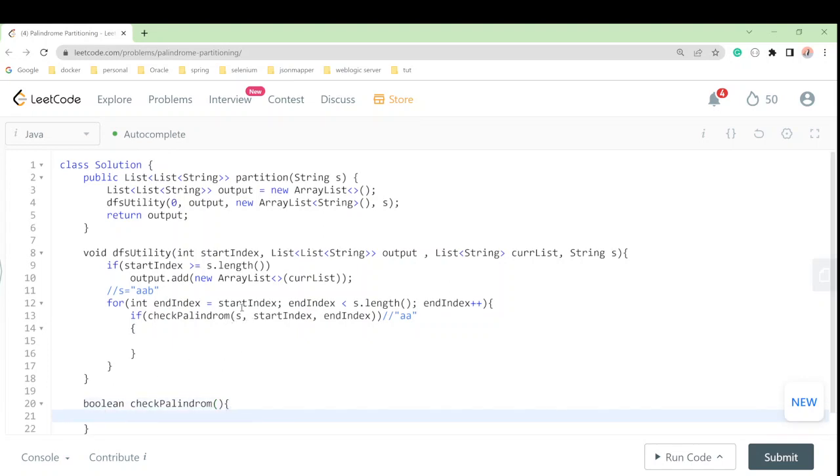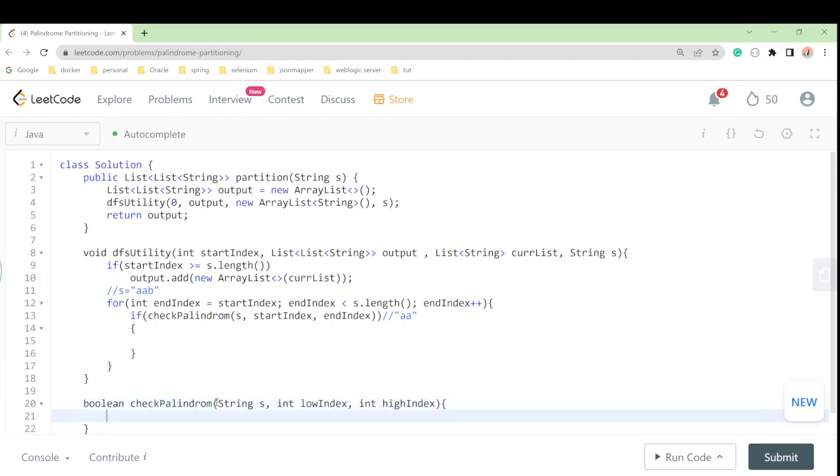What we have, 3 things we have, right? First the string, we'll say this is our string S. Next we have the start index and end index, so we'll say int, it will represent the low and high, right? So low index and high index, we have taken these 2 things.